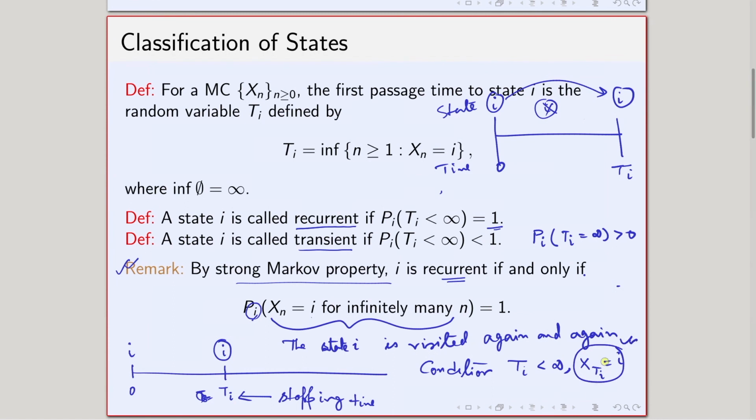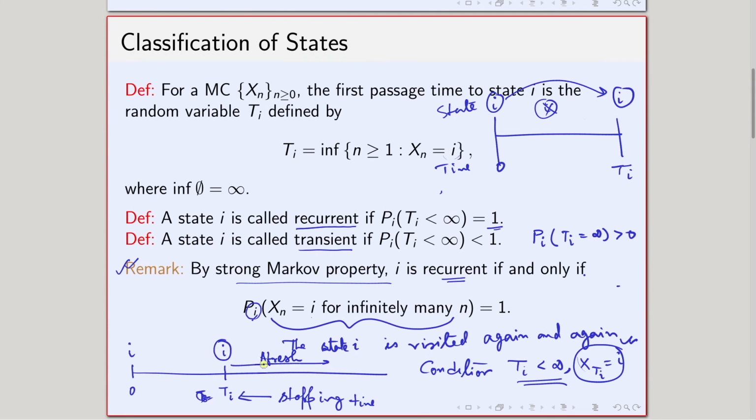That is always true because this is the first passage time. At the time point Ti, the state is i, there is no question about that, but I am conditioning on Ti being less than infinity. The strong Markov property says that this part starts afresh.